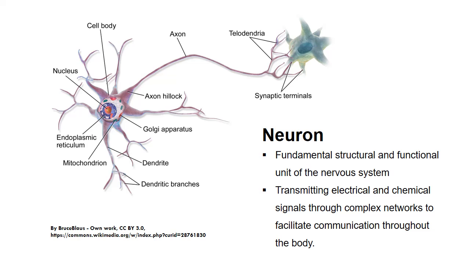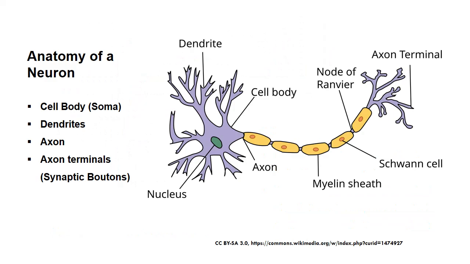These are highly excitable cells that process and relay information through electrical impulses known as action potentials and chemical messengers called neurotransmitters. Anatomy of a neuron. A neuron consists of three main components: cell body or soma. The cell body contains the nucleus and other organelles responsible for the cell's metabolic activities. It integrates incoming signals and generates outgoing signals to the axon.